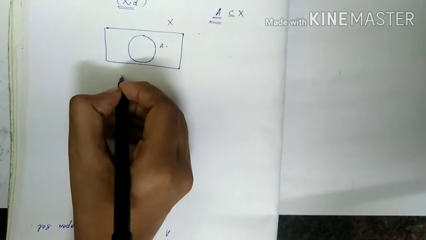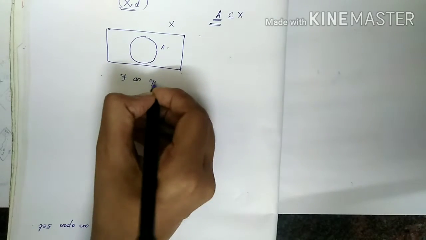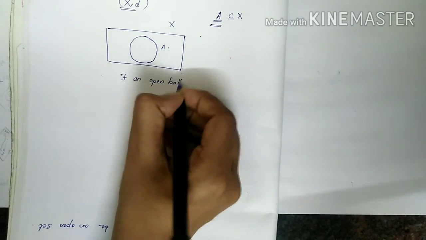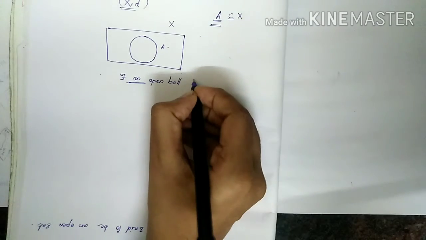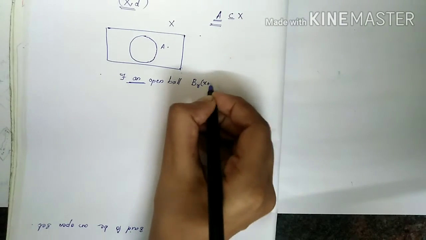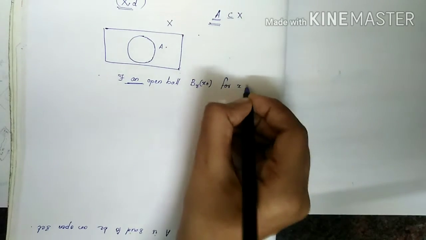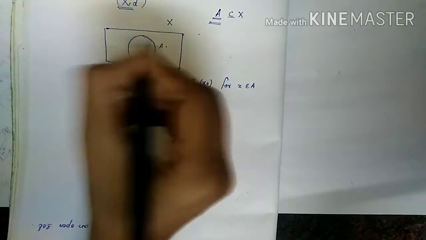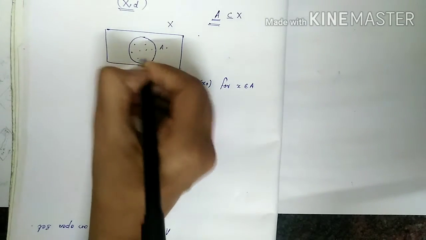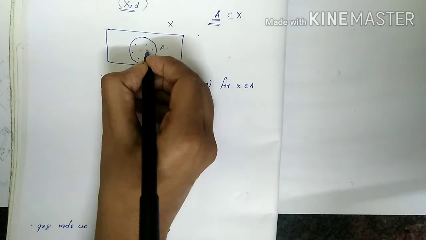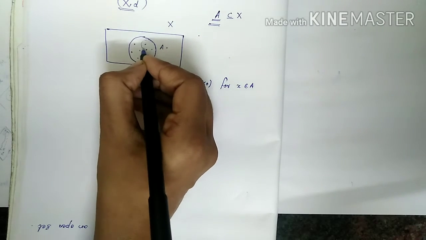if there exists an open ball B_r(x0) for x element of A. That means in this there are many points. For any point in this A, there exists an open ball.